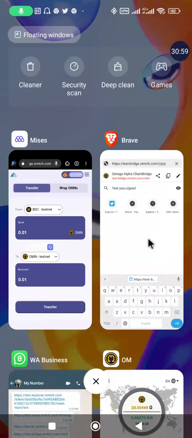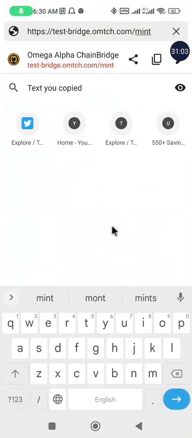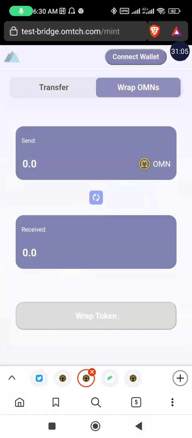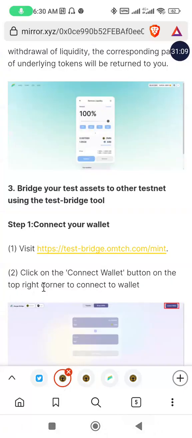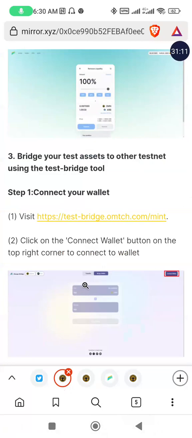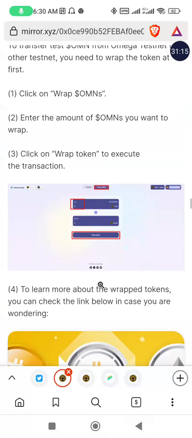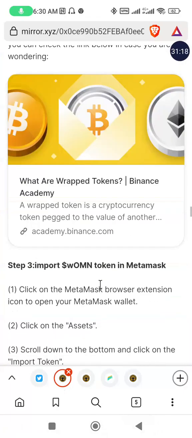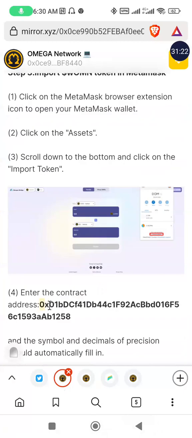Let's copy the contract address of the OMNX, so that we'll add it and see if the token is still there. So let's see. Okay, I think the contract address is supposed to be here. Okay, this is the contract address of the OMNX.